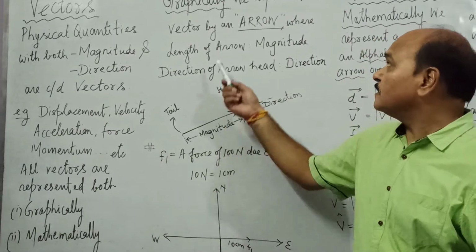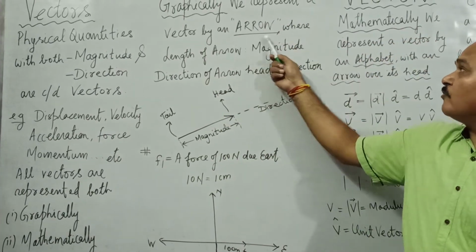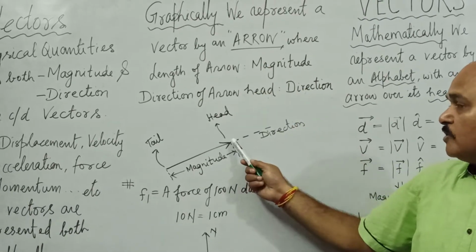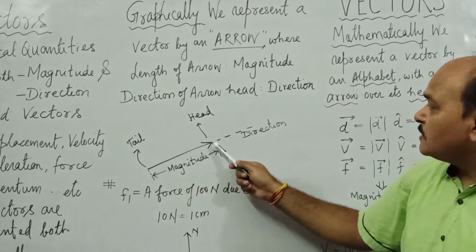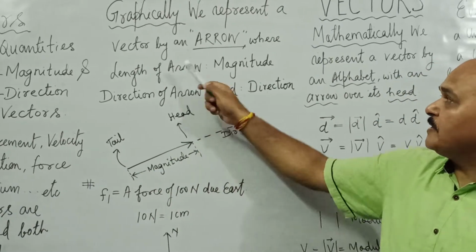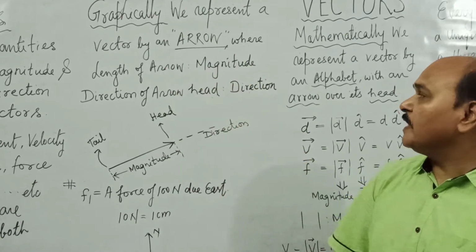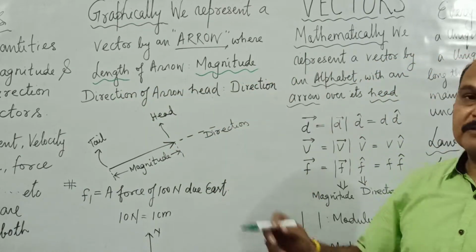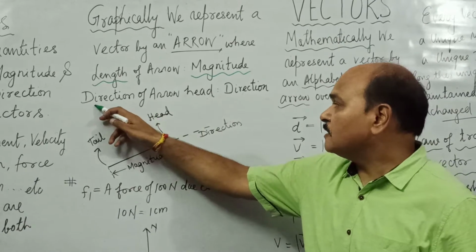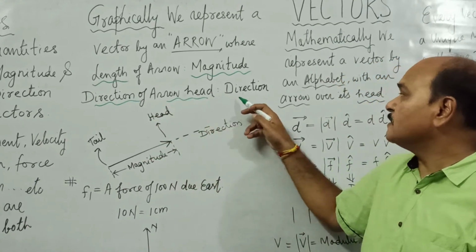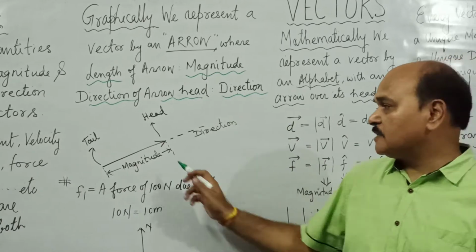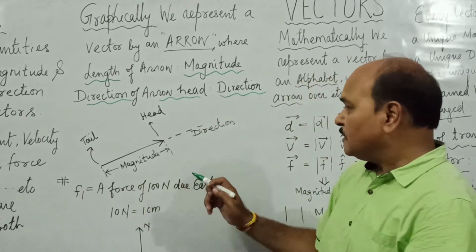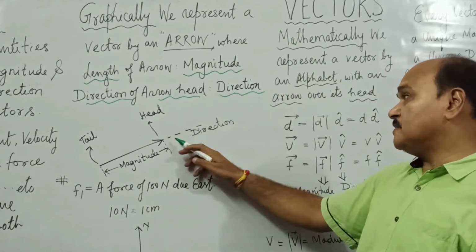When we represent a vector graphically, we make an arrow for it. You know, every arrow has what? Two extremes. One is called tail, other is called head. We represent a vector by an arrow where length of the arrow is magnitude of vector, and direction of arrowhead is the direction of the vector. Like this is vector. Well, the length from here to here is the magnitude of this vector, and the arrowhead in this direction is the direction of the vector.